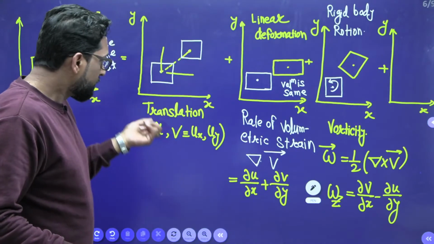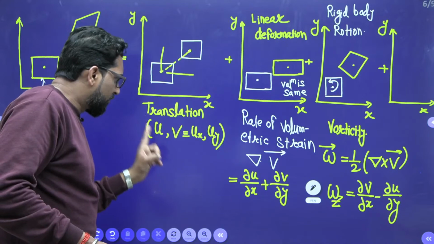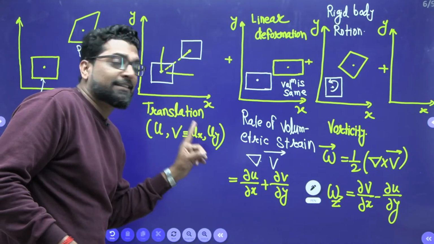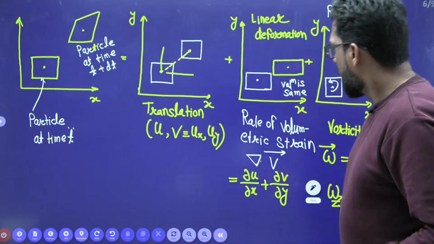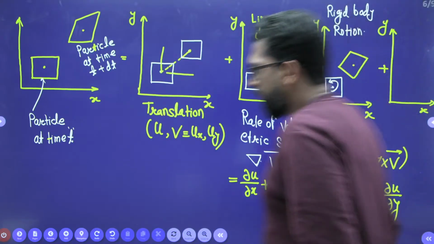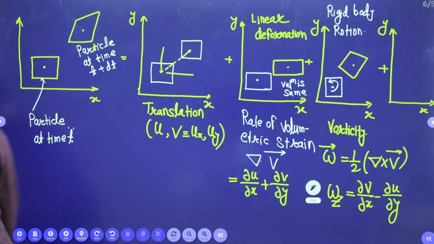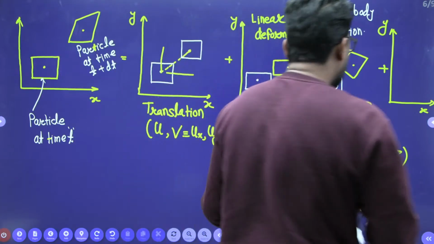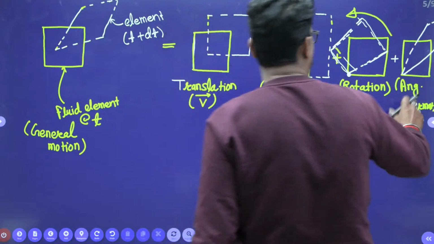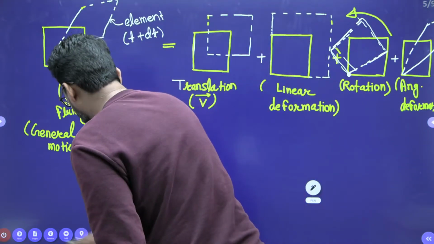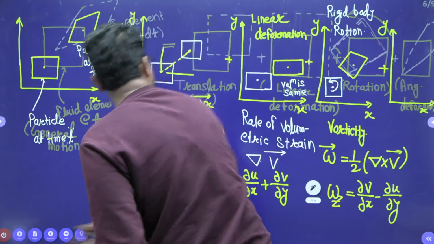Okay. Now, if the velocity is given in x direction or y direction, there must be a translation, linear translation. Okay. So now the fourth thing is angular deformation. How to find the angular deformation? Very important, I am telling you.